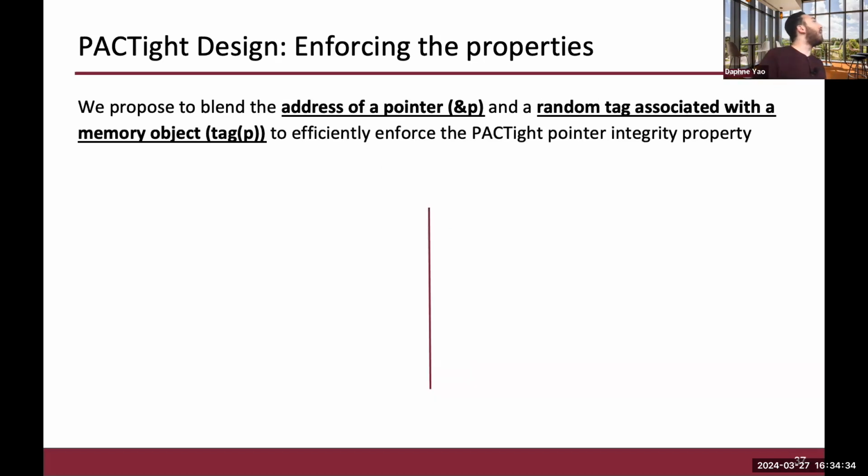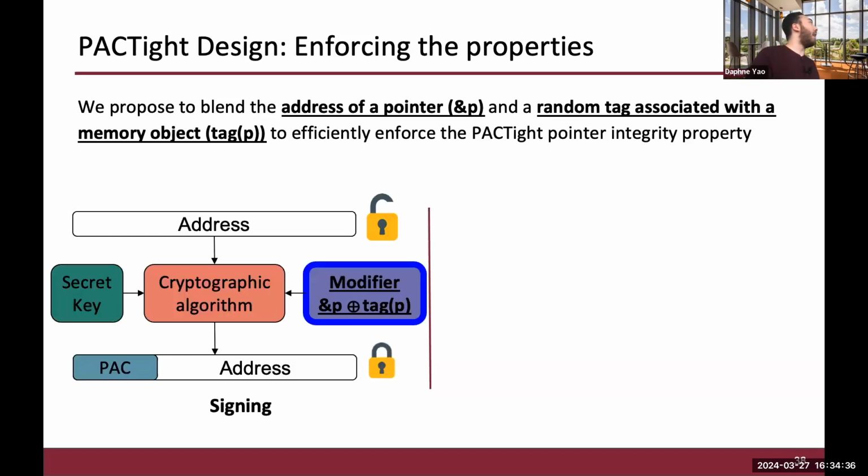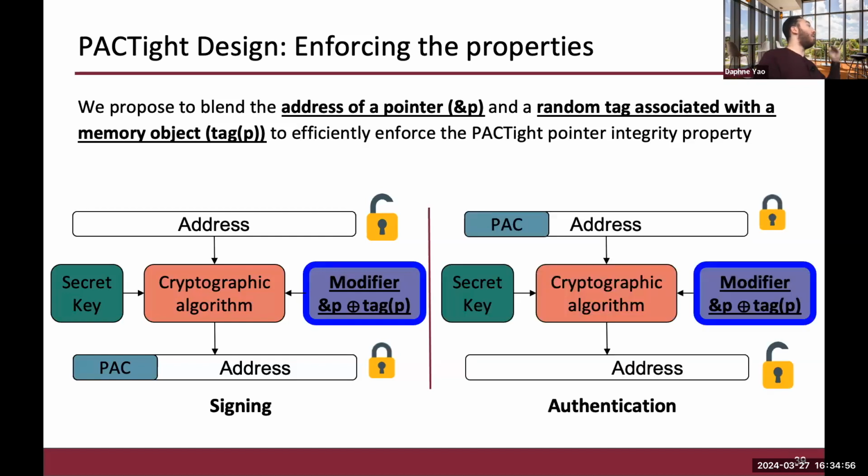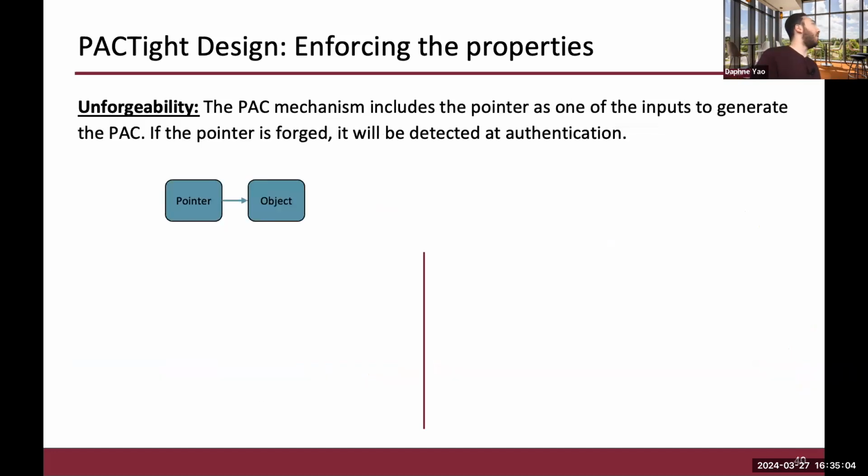And so we propose to blend the address of the pointer and a random tag that is associated with the memory object. So we have 2 things: the address of the pointer, or the location of it, and the random tag associated with a memory object. This random tag gets removed when the object gets deallocated. For signing, we incorporate these elements into the modifier, and for authenticating, we incorporate these same elements back in. So let me explain now how this specific choice allows us to enforce all 3 properties.